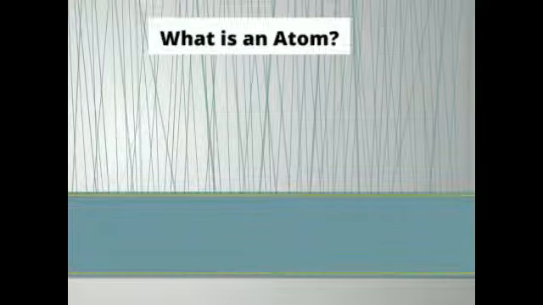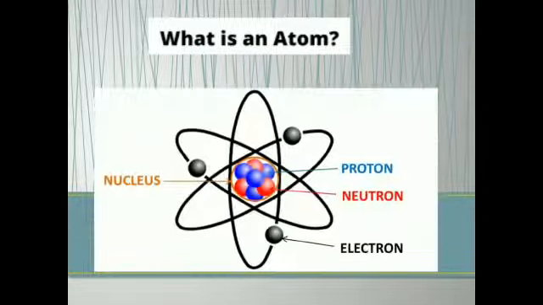What is atom? An atom is defined as the smallest particle of an element that shows all the properties of that element. Now see the diagram of an atom. There are three fundamental particles, proton, neutron and electron. Proton and neutron exist in the nucleus. What is nucleus? Nucleus is the central part of an atom. And the third one is electron. Electron revolves in the orbit or shell. What is orbit or shell? The space where electron revolves.